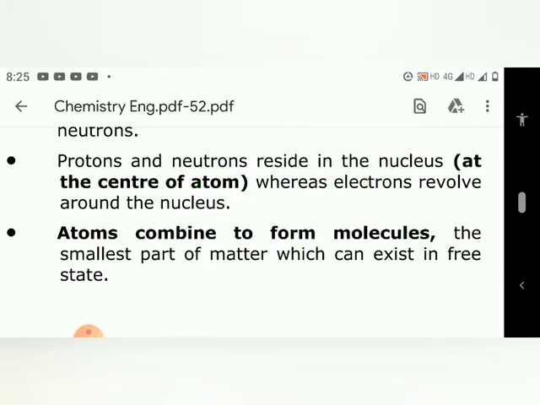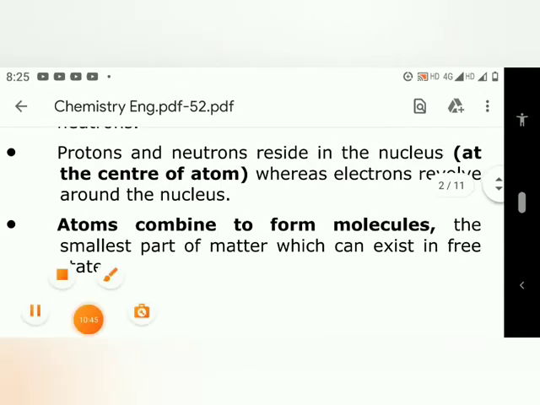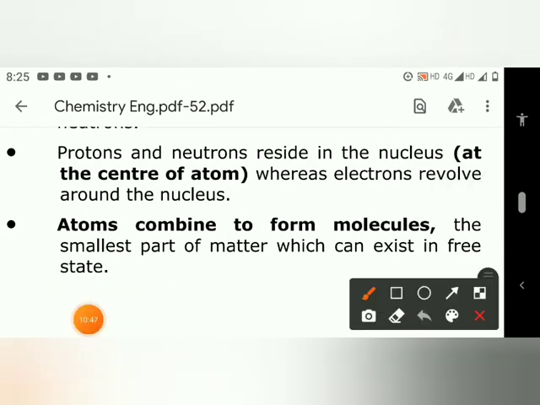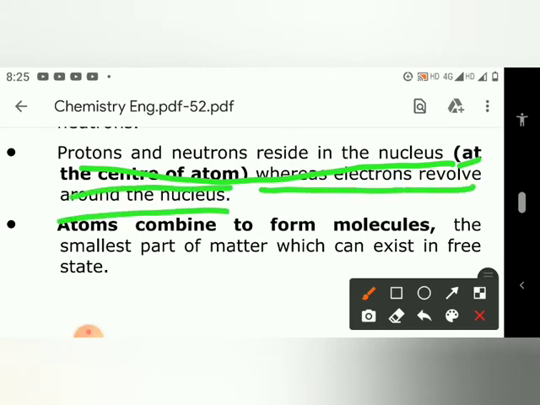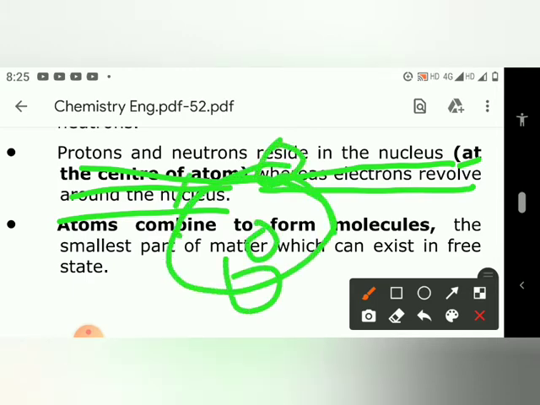Now we come to the next point, where it's saying that protons and neutrons reside in the nucleus, which I have taught, at the center of the atom, whereas electrons revolve around the nucleus. Electron is revolving here around the nucleus in the orbit.